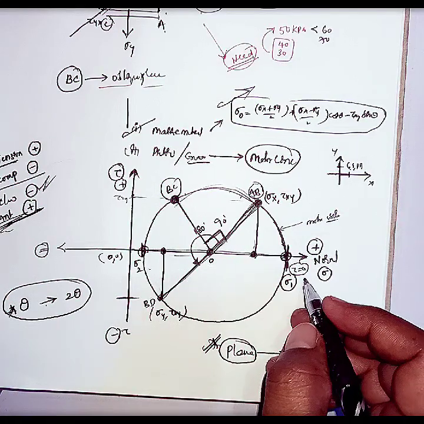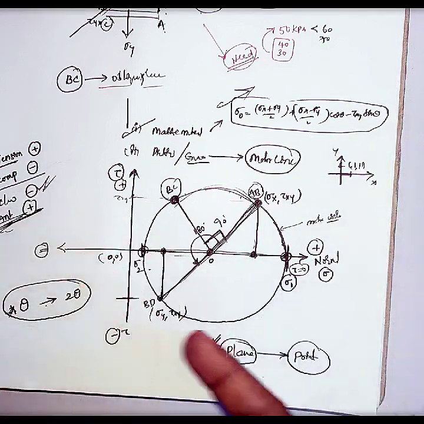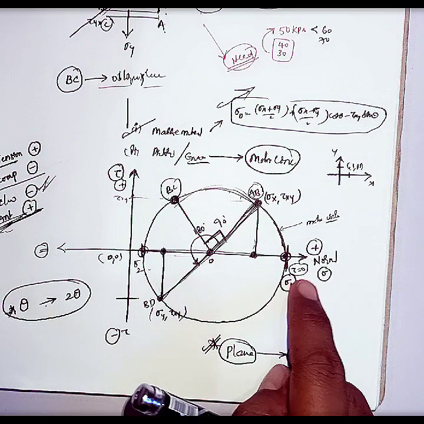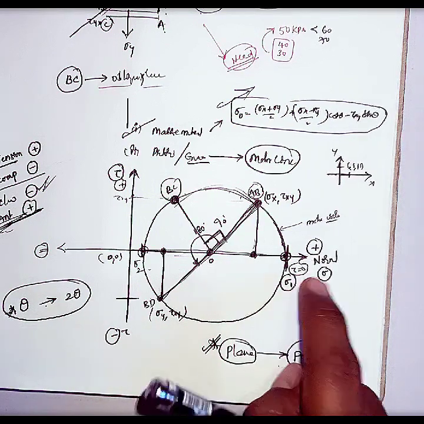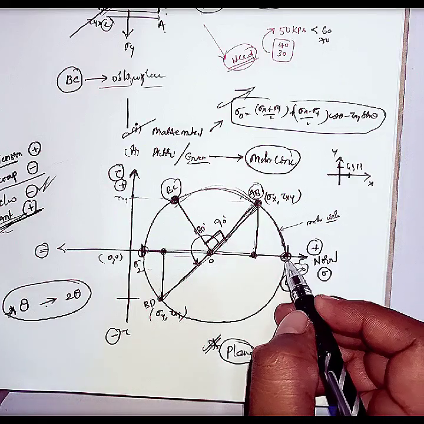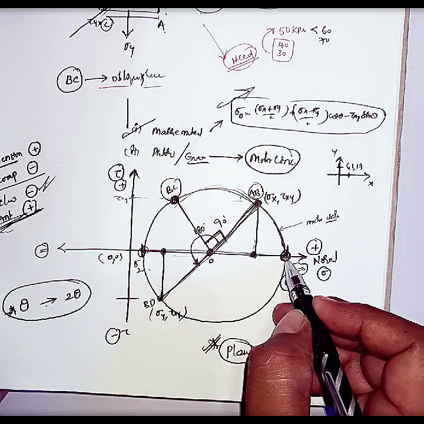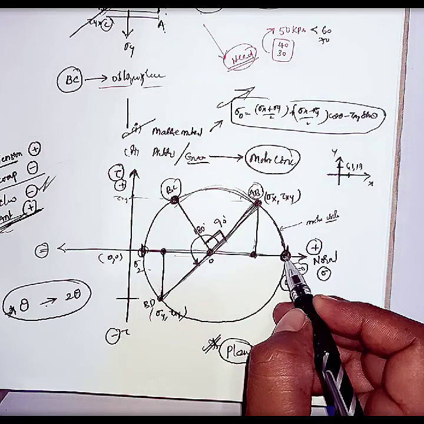From the previous session, I told you, whenever shear stress is 0, that plane itself is called a principal plane. And I told you, each and every point on the Mohr circle itself is called a plane. So this point is a plane. Yes or no?